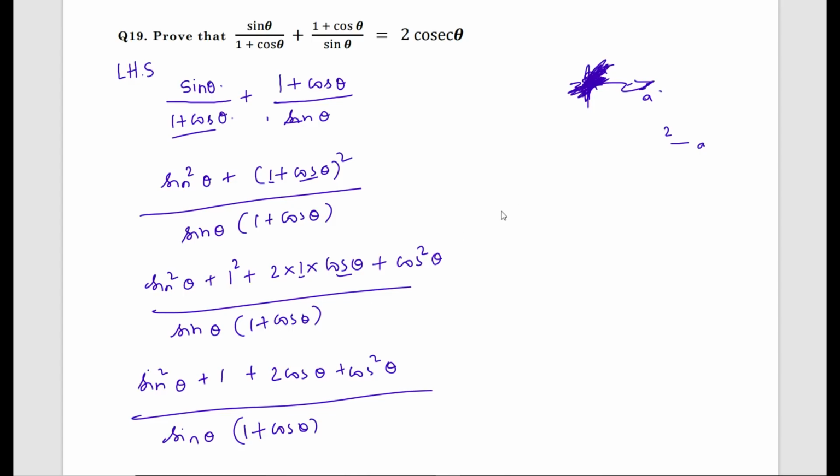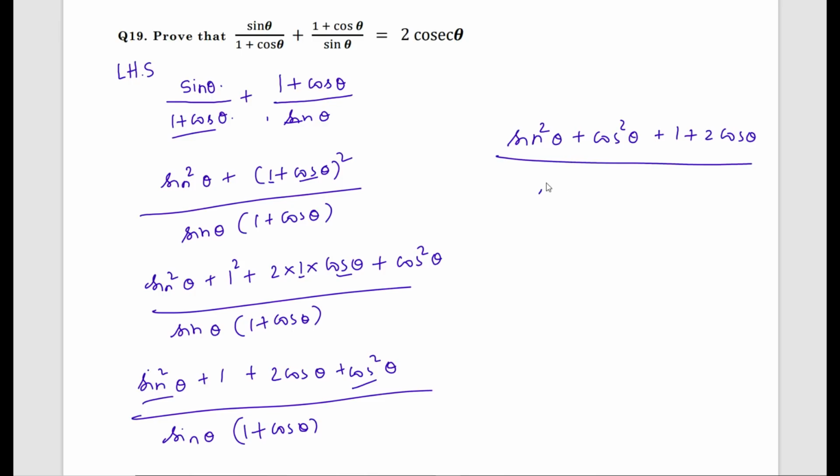Now arrange the terms. I'll write sin square theta plus cos square theta together, sin square theta plus cos square theta plus what is remaining, which is 1 plus 2 cos theta, divided by sin theta into 1 plus cos theta.